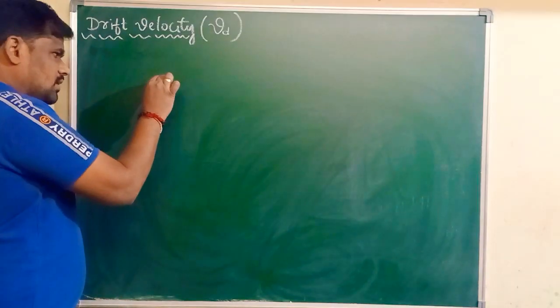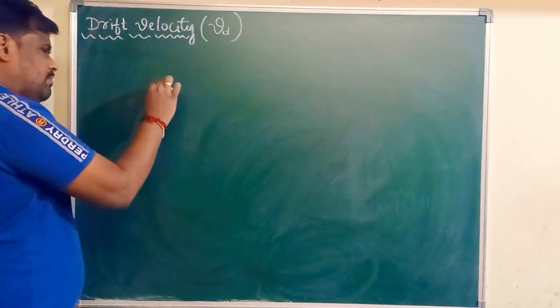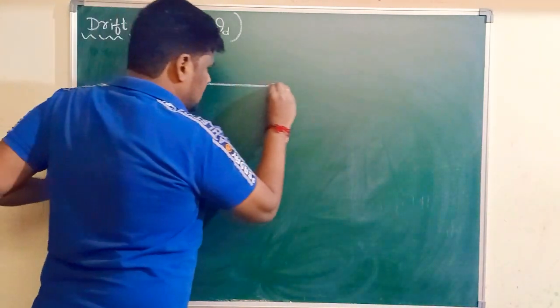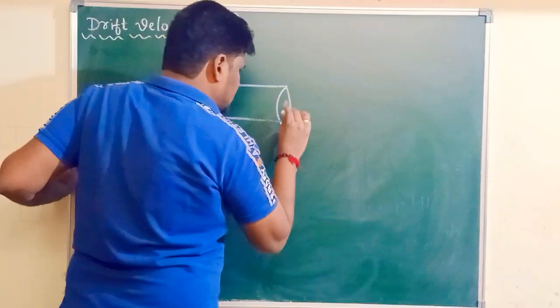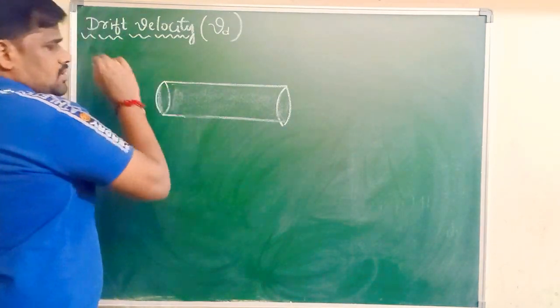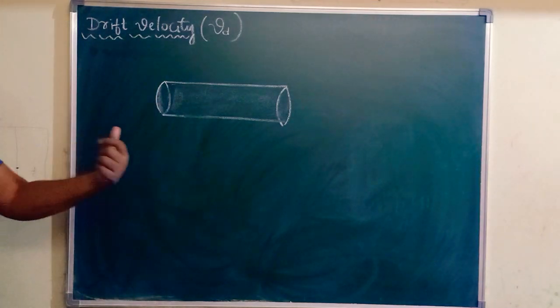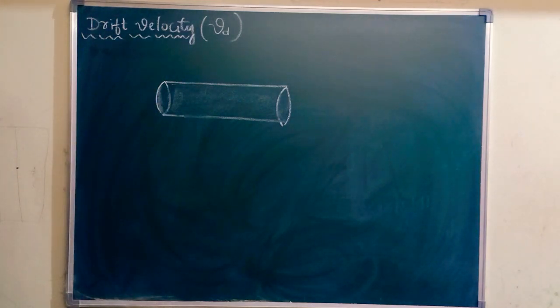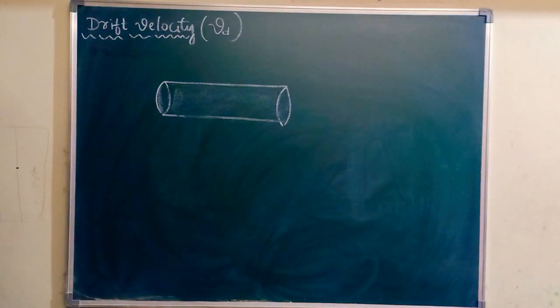Okay. Let me take a conductor or metallic wire. Let me take a piece of metal, say for example copper. When you consider a piece of copper, as I said, copper is a metal.